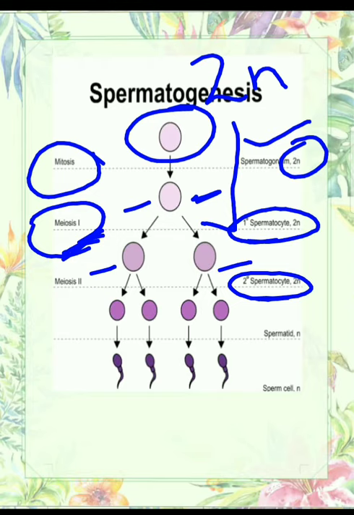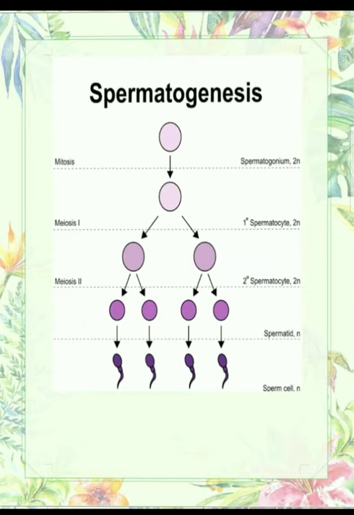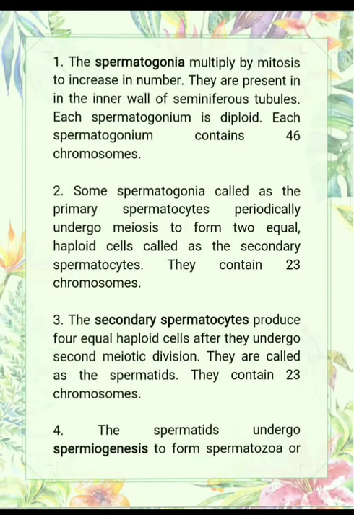Now in these haploid cells, meiosis 2 takes place and these two cells give rise to four cells. These are known as spermatids. So let us see the sequence: first the spermatogonium gives the primary spermatocyte, then the secondary spermatocyte, after that the spermatid, and in the spermatids some changes occur which result in the formation of sperm cells. So this is the process of spermatogenesis. Let us study it in detail.